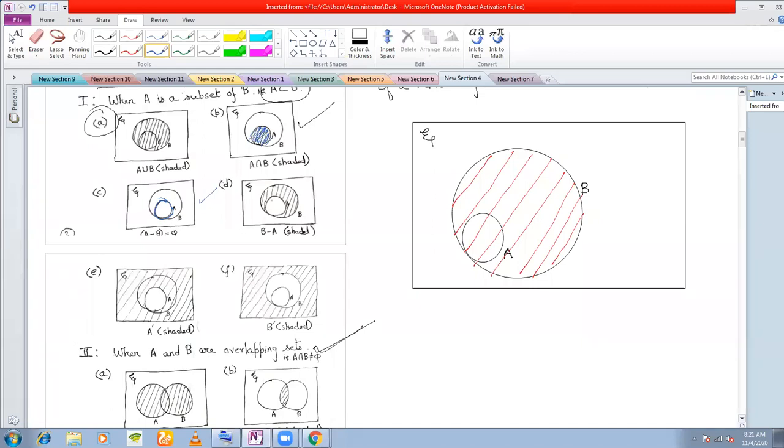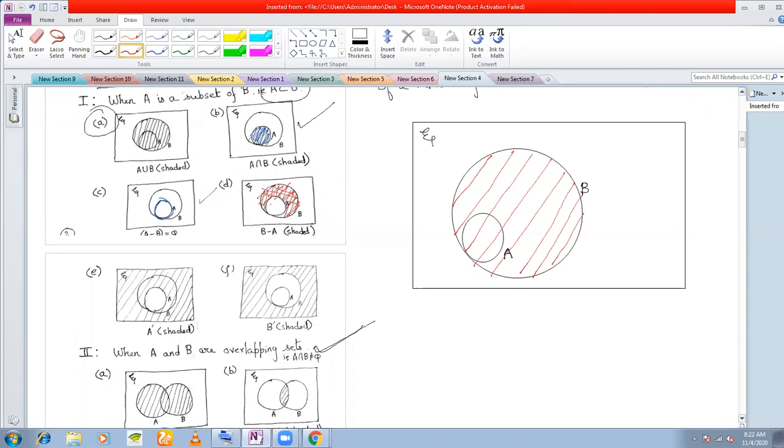Now, if you see, B minus A is a little different case. It is different because two circles are there. Again, A is inside B because A is a subset of B. B minus A means all the elements of B which are not in A. That means from B I am excluding all the elements of A. Then what is the area that remains? Only this area remains, right? If I am excluding all the elements of A from B, then only this area remains.